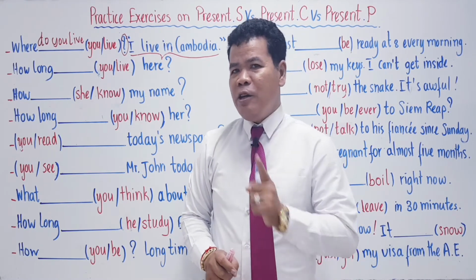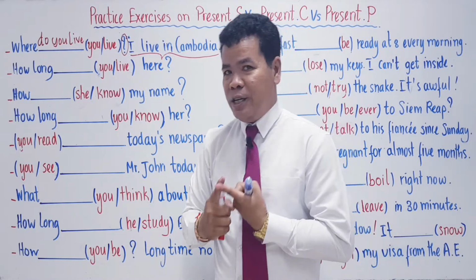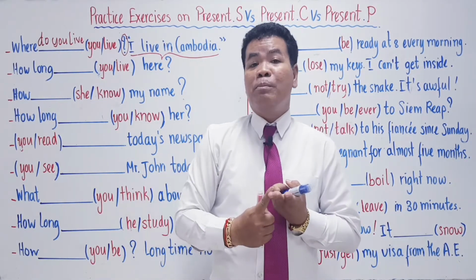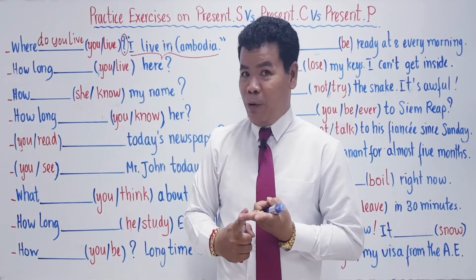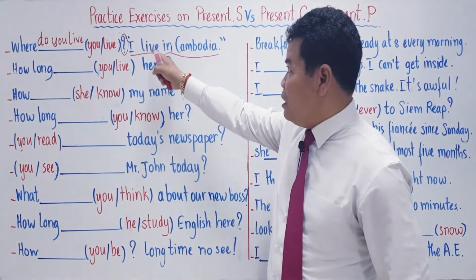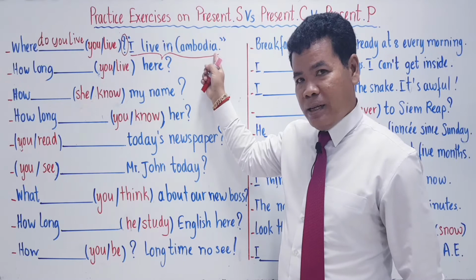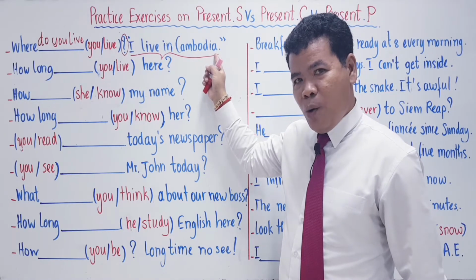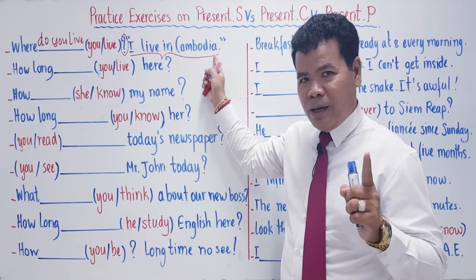You don't choose present continuous. You don't choose present perfect. You choose present simple. The reason is you have seen the meaning "I live in Cambodia" at the end of the sentence. So this is the right choice. You don't have any mistake, okay?